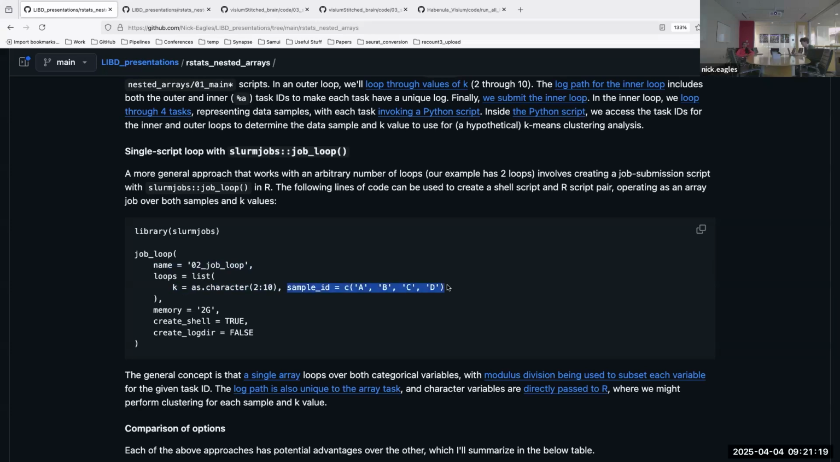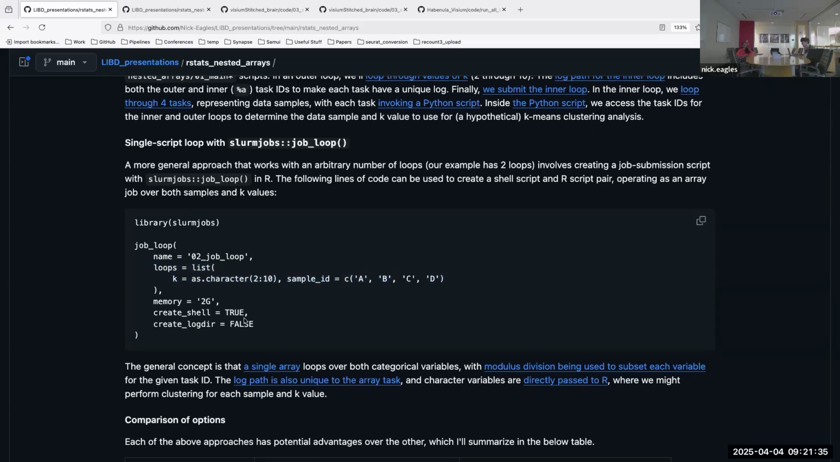And then of course we have our 4 samples from before. So you just give it a list with however many loops you have. We only have 2 here, but like I said, you can have 10 if you wanted. You could have a bunch. And then the rest are just options that aren't really relevant for the actual array, such as setting the memory. Then this create shell option actually writes the shell script and the R script to disk.